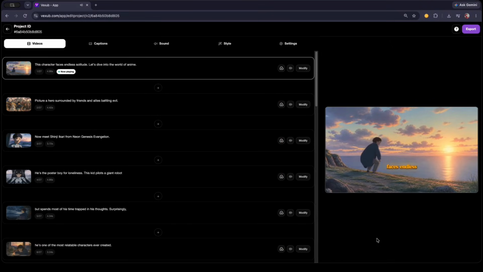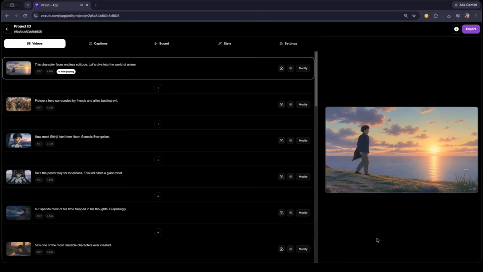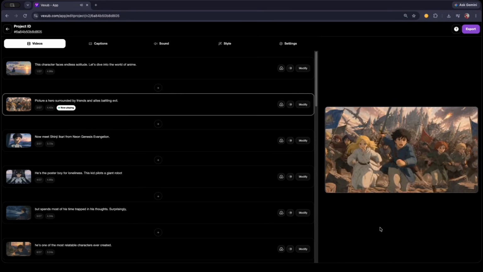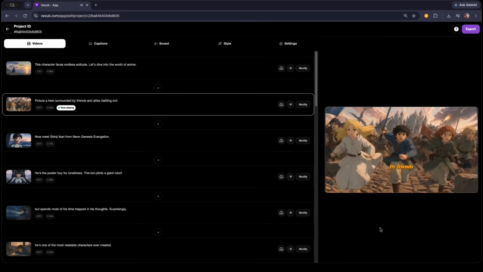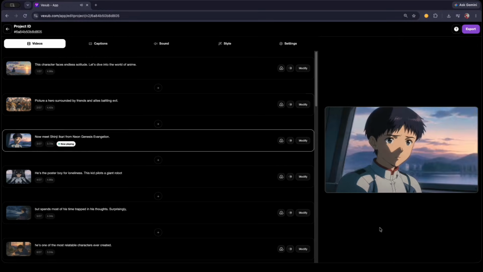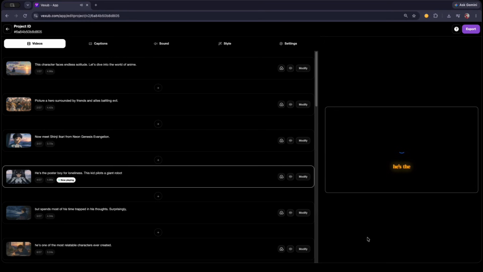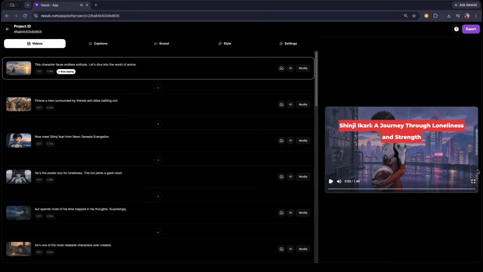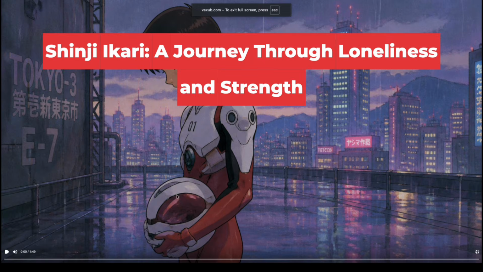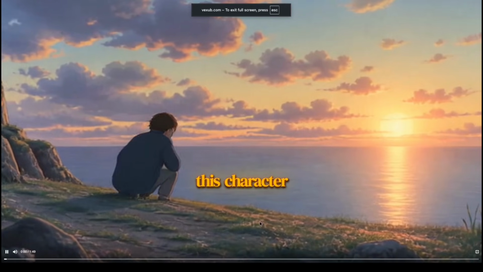Here's my honest take after seeing this. The character motion actually holds up. A lot of AI generated anime attempts end up looking stiff or off model, but this stayed consistent shot to shot, which is the part that usually breaks the illusion. I also like that the color and lighting shift depending on the tone of the line being narrated. A tense moment actually looks tense, not just the same flat scene the whole way through.